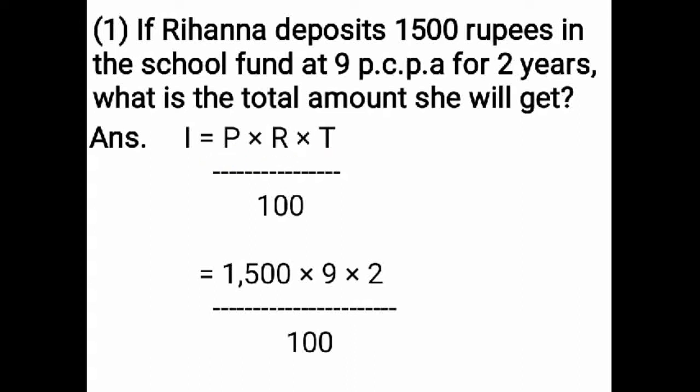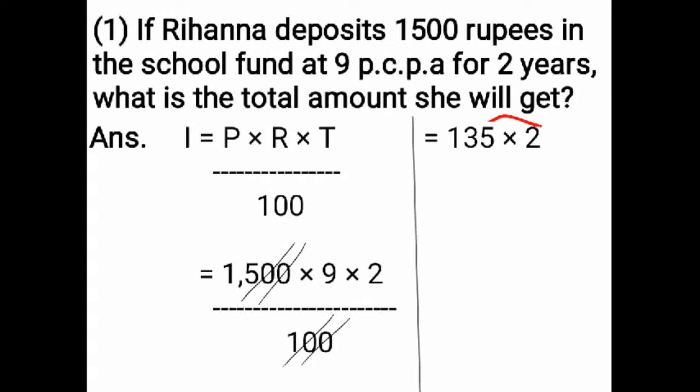0, 0 you have to cancel now. Cancel both the zeros on numerator and denominator. So first you have to multiply this. 15 nines how much? 15 nines is 135. Now you have to multiply 135 into 2. 2 5s are 10. 2 3s are 6. 6 plus 1, 7. Then 2 1s are 2. So 135 2s are I am getting 270. Therefore interest is equal to rupees 270 I am getting.